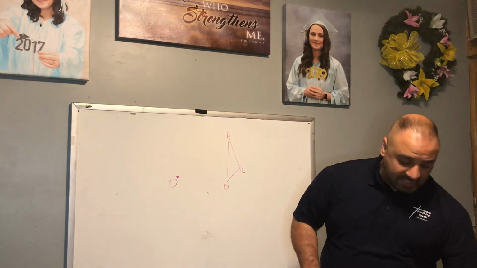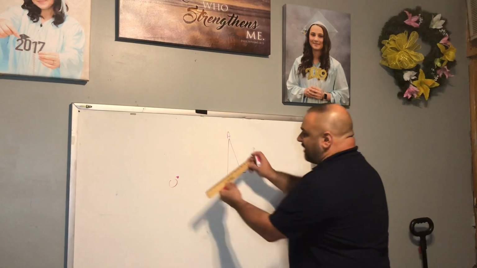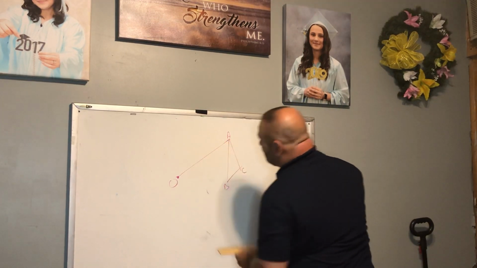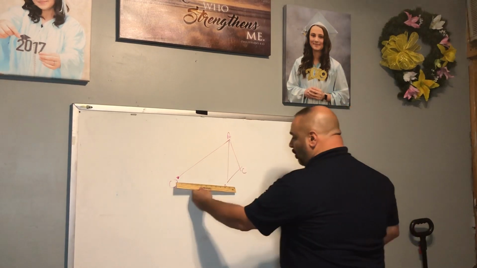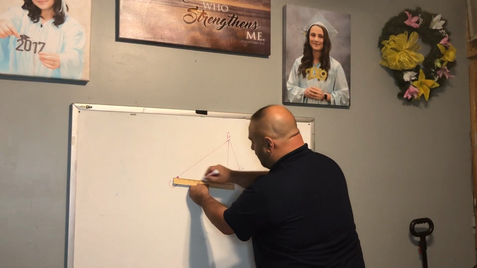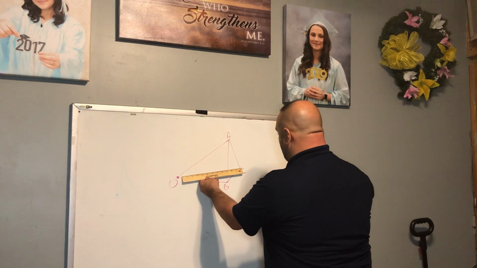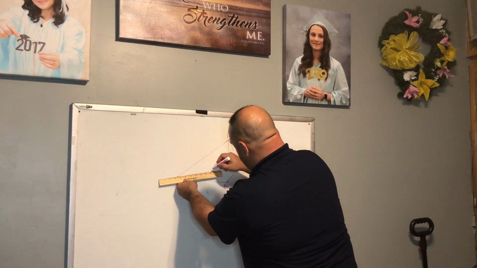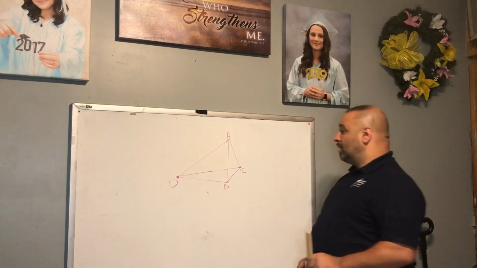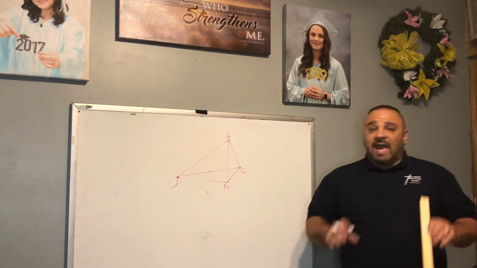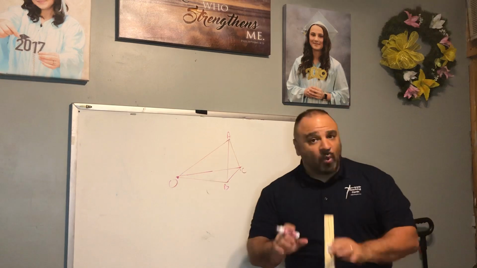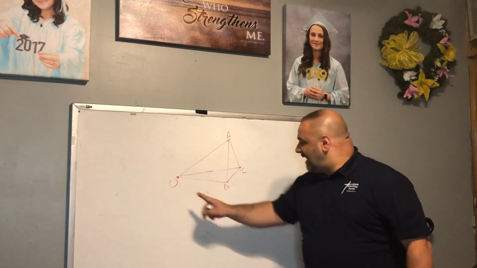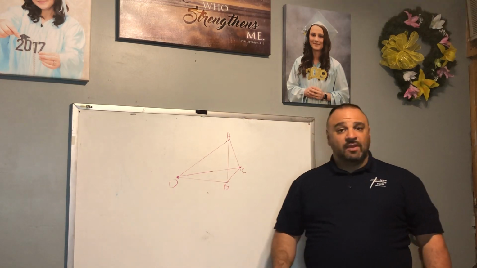You're going to take your straight edge and connect each vertex to point O. Okay, see how I connected each one to point O? That's the first thing you're going to do. So step 1, draw rays OA, OC, and OB.